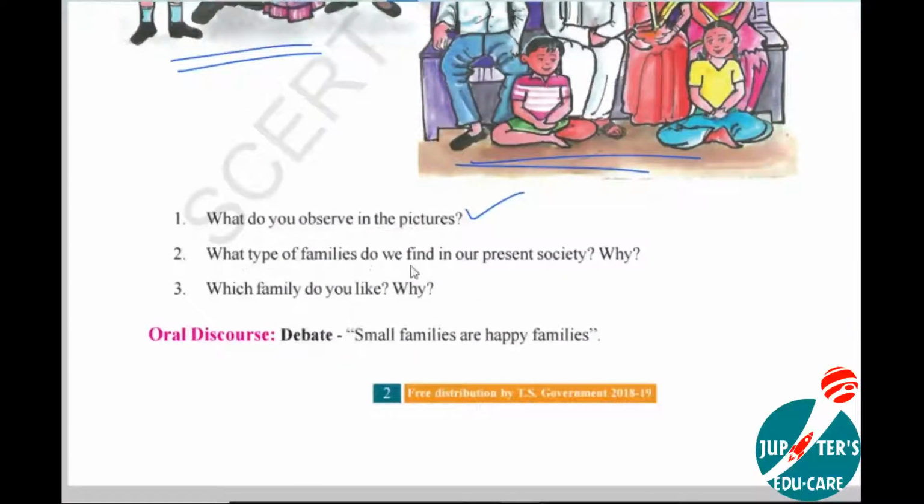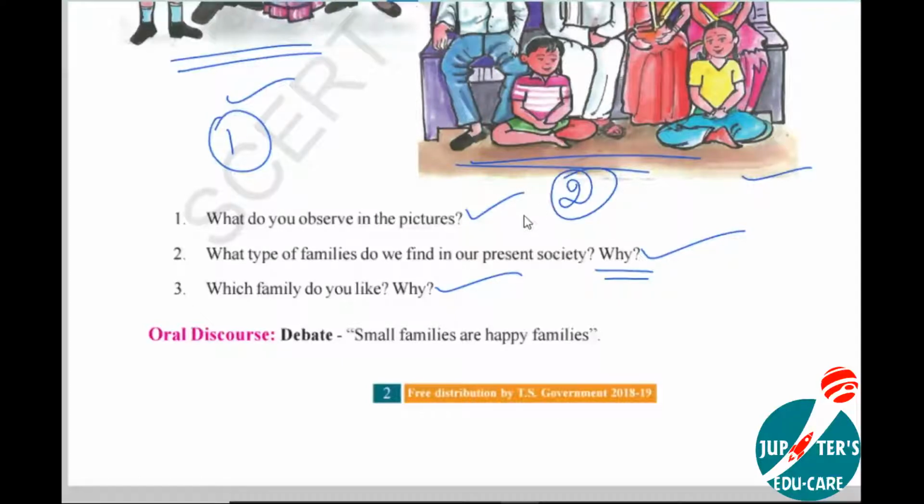What type of families do we find in our present society and why? Is it nuclear or joint families? And why, also, is asked. Which family do you like and why? Maybe you like this family or this family, nuclear family or joint family, whatever it may be. That is your own decision. But why? There must be a reason.